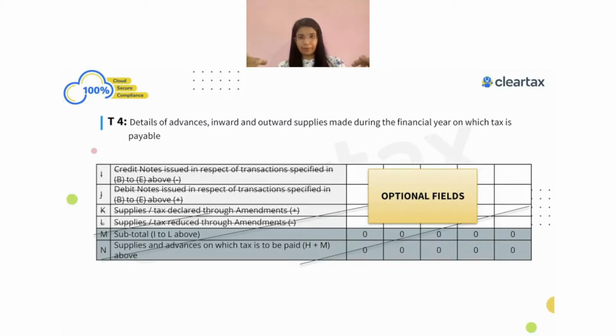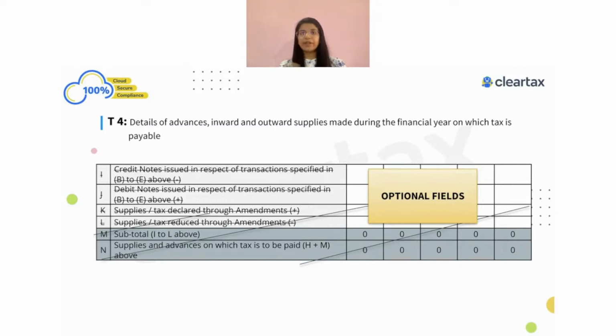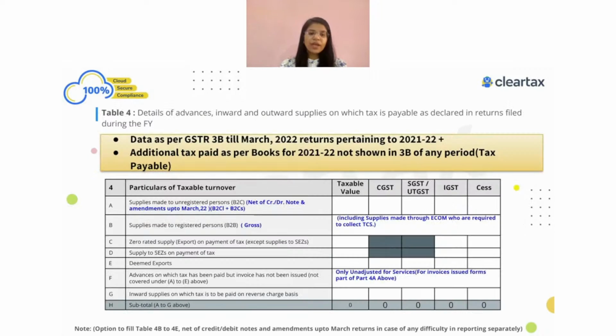So this is in general how this entire GST-9 form is divided. But wait, as per the notification, just for ease of compliance, so people don't have to end up doing all this information, government says you don't worry about this. Whatever liability you have related to the current year, and the taxes paid in the current year, you just show in table number 4. You don't have to show the credit note separately, debit note separately, amendment separately, which is done in the same financial year.